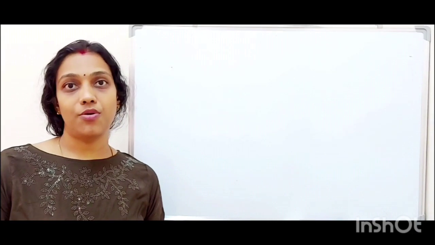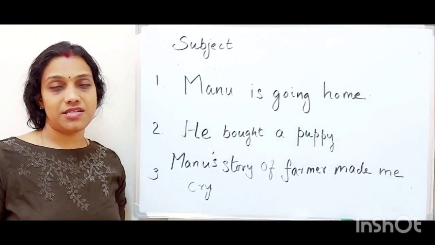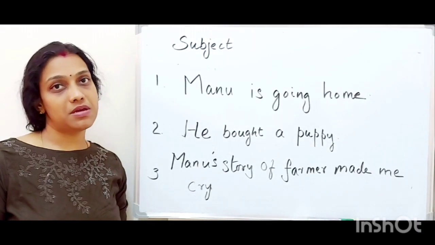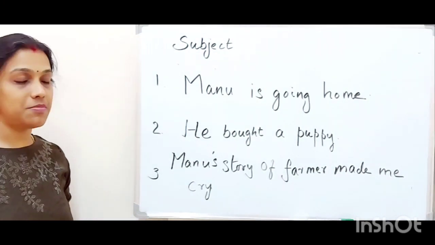We need to study a bit more on subject and predicate. That is, we have to study the types of subject and types of predicate also. Let us move on to that. We will study subject in detail. We will see which all words can become a subject. For that, we will see the examples.